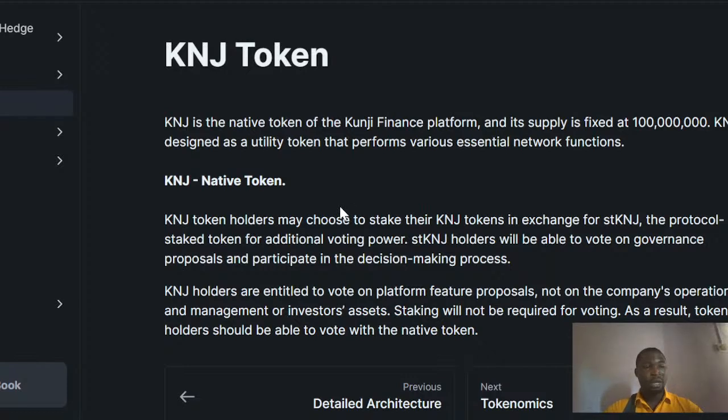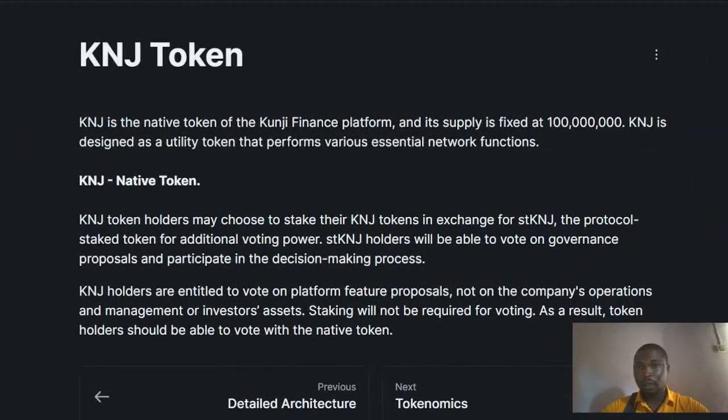So one point that we actually have, you can see it here. This is the native token, the KNJ. The KNJ is the native token of the Kunji Finance platform. Its supply is fixed. You can see the total supply here, 100 and 6 zeros and thereabout.